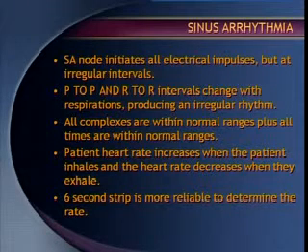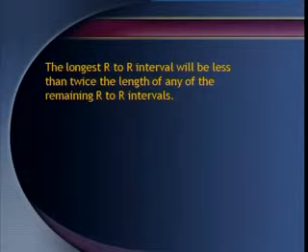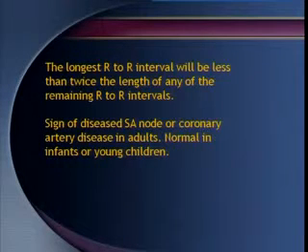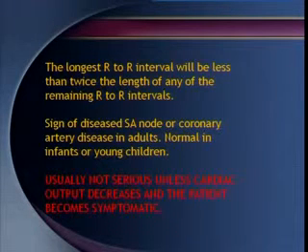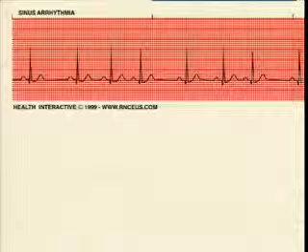Not all the time is the P wave normal with a QRS that may be broadened; that is different. The longest RR interval will be less than twice the length of the shortest RR interval. It can be due to sinus node disease, aging, or coronary artery disease, or it may be seen in the young and in infants. This is where you commonly see sinus arrhythmia. Do you really need to treat it? No. But if the cardiac output decreases at any time, producing symptoms, you may act on that.